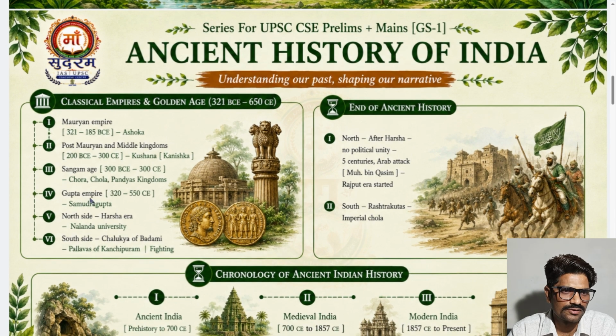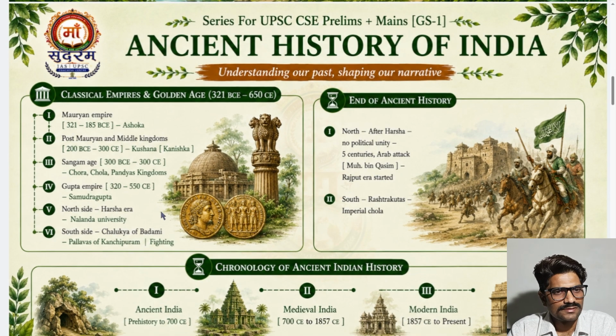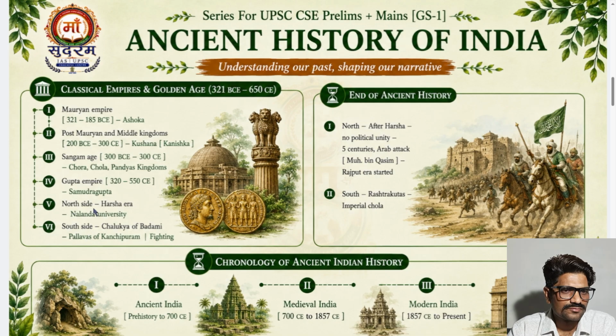And in the north, the Gupta Empire, the golden age in Samudragupta's time. Before the end of ancient history, the last nice ruler on the north side was Harshvardhana. Harshvardhana patronized learning and literature.